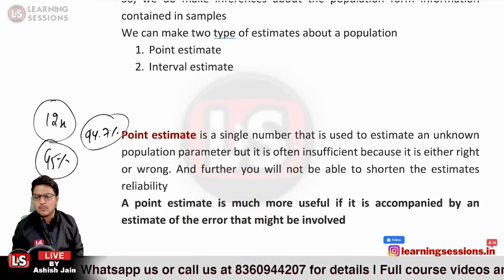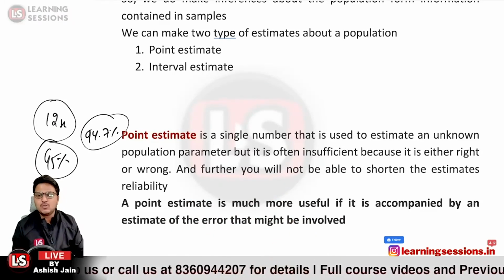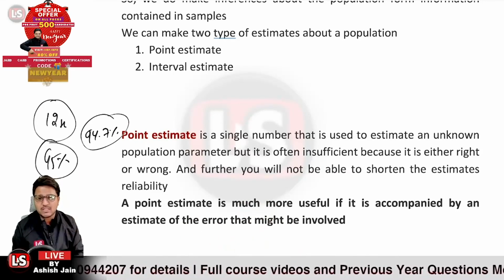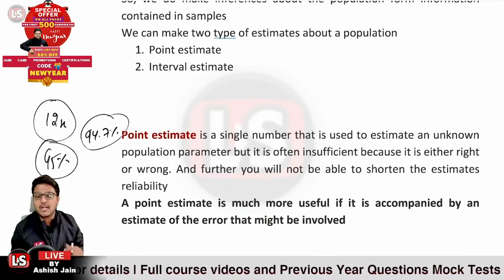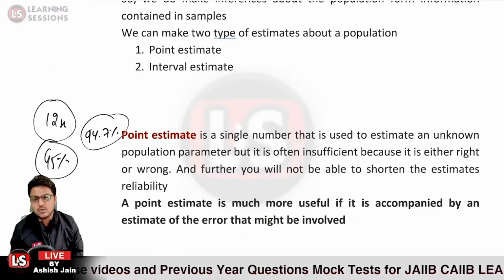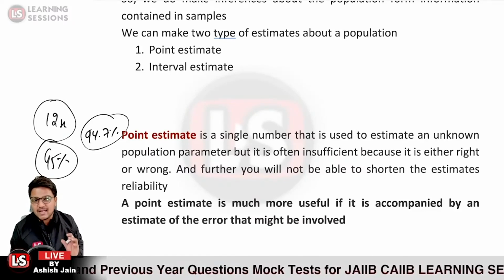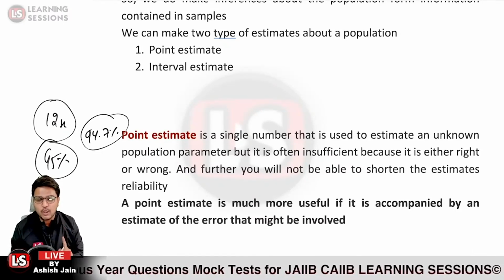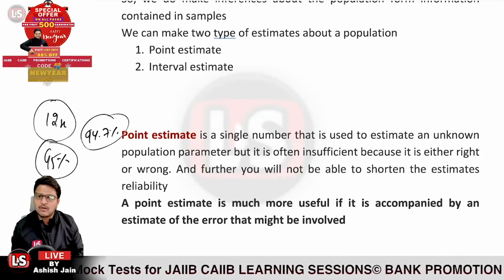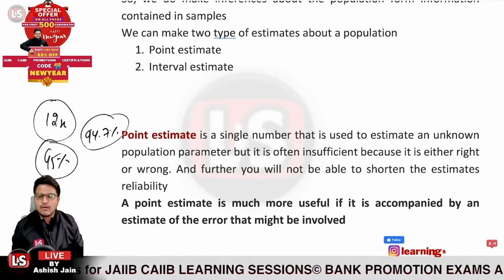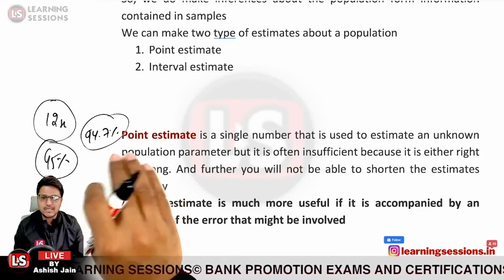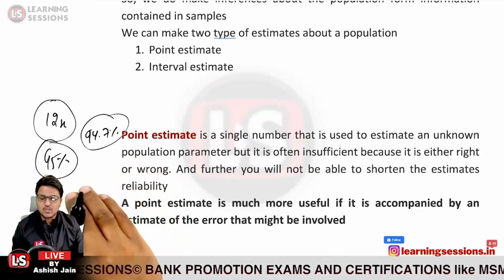So what is a point estimate? A point estimate is a single number that is used to estimate an unknown population parameter. We want to estimate the population parameter using the sample statistics, and in that case we use only a single value, and if it is wrong, it is wrong. It may be either wrong or right. It is not the case that it will be lying in between. Even if it is 94.7, we'll be saying that our estimation was wrong.